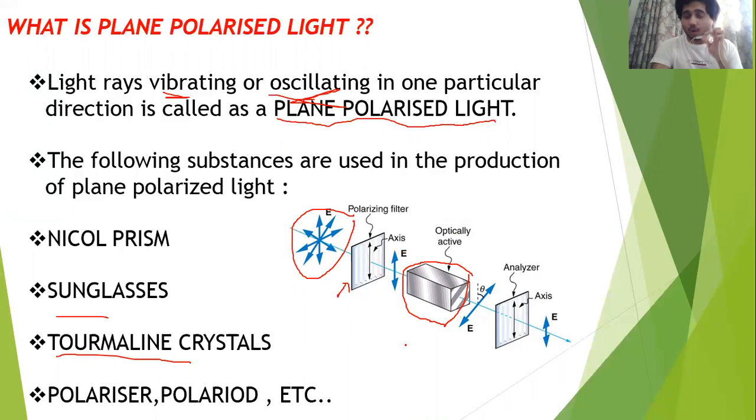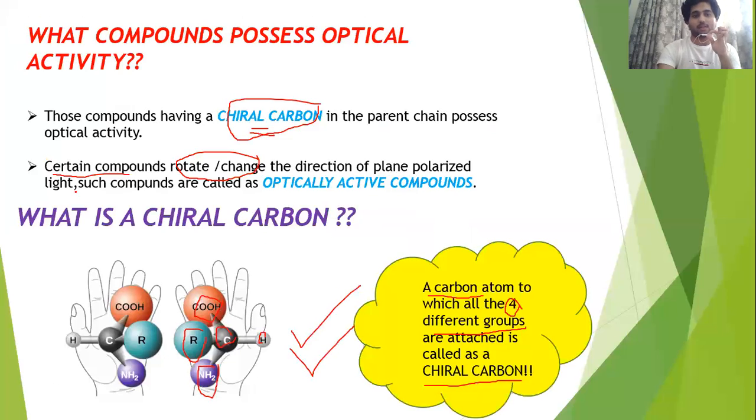So not all compounds can do that. Whichever compounds change the direction or the rotation of the plane polarized light, they are called optically active compounds. That's what I wrote here. Certain compounds which rotate or change the direction of plane polarized light, such compounds are called optically active compounds.